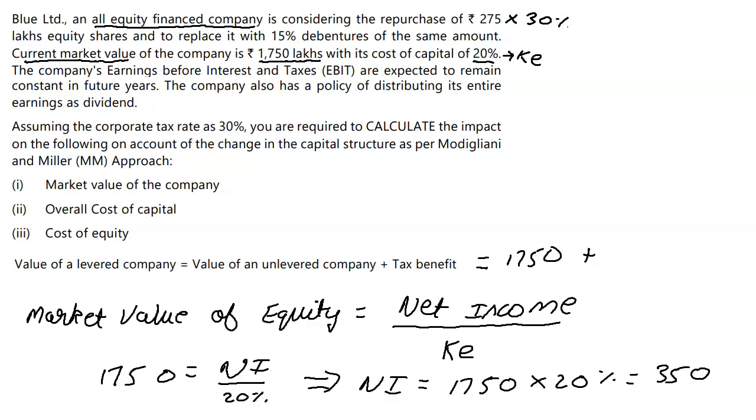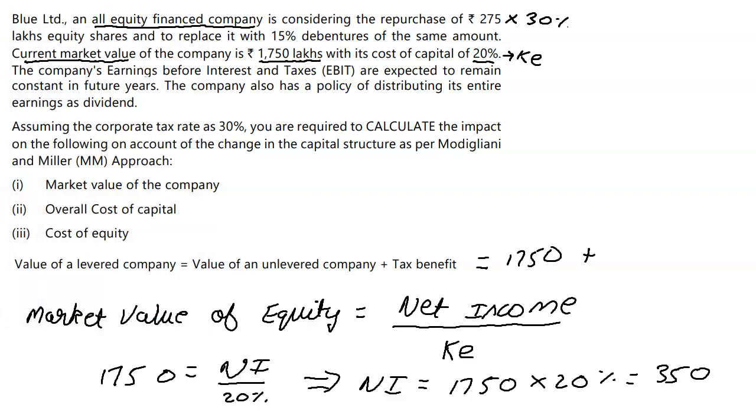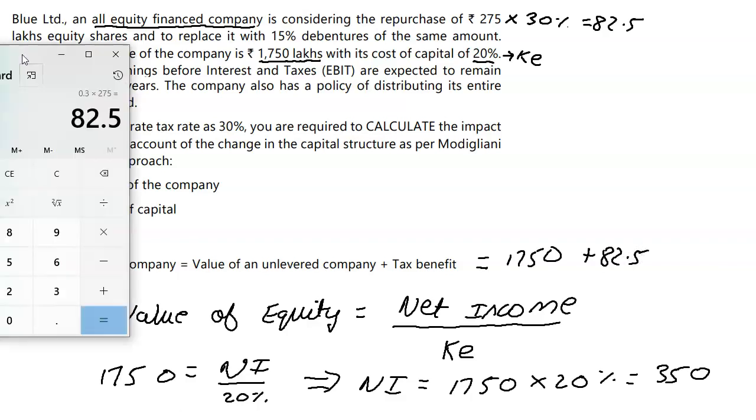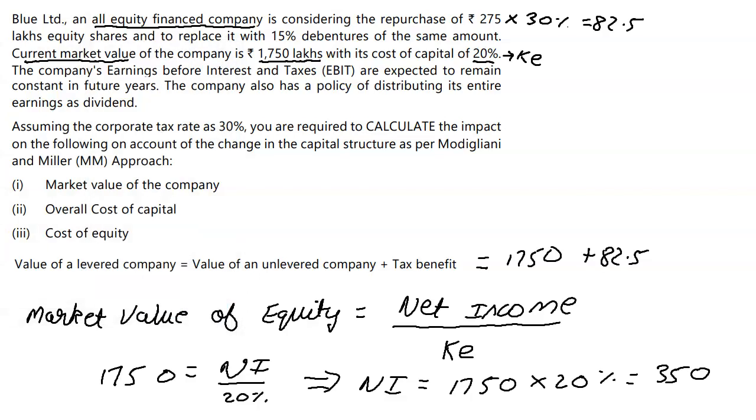So you're going to take 30% of 275, which gives us 82.5, and that is the number we end up putting over here. Putting that on the calculator, this number plus 1750 gives us 1832.5.